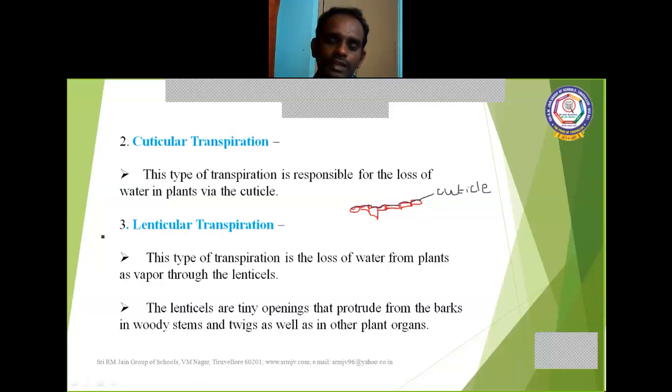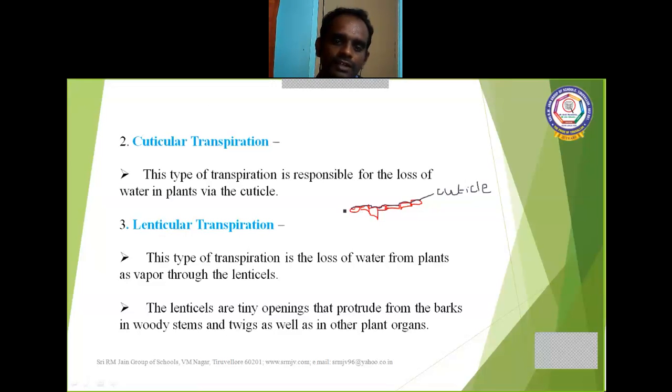You know very well, the epidermis is the outermost covering and it protects the inner tissue. The cuticle is a thin film-like covering over the epidermis. If the water loss takes place through the cuticle, then it is called cuticular transpiration.